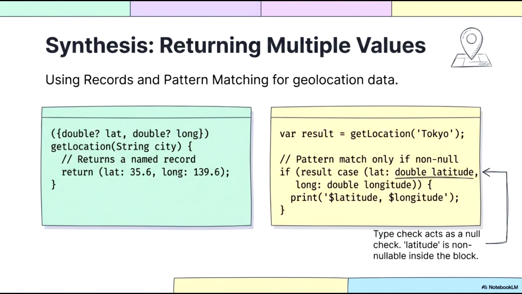The if case syntax allows us to destructure the record and perform type checks simultaneously. Crucially, as the annotation indicates, checking against the non-nullable double type acts as an implicit null check. If either field in the record is null, the pattern will not match, and the block will not execute. This ensures that inside the scope of the if block, both the latitude and longitude variables are guaranteed to be non-nullable, providing a safe and concise way to handle optional data.